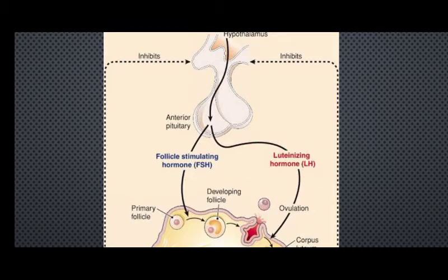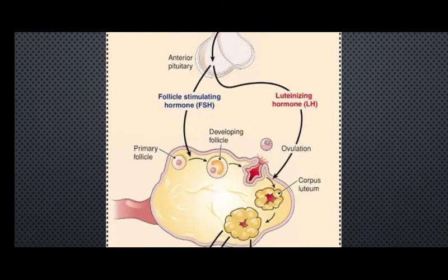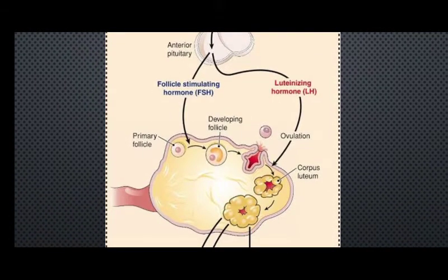So in females, whenever we see these two hormones, they have two different purposes. The FSH is responsible for the proliferation of the follicle, from the primary follicle into the fully developing follicle, and finally it leads to the release of the secondary oocyte from this Graafian follicle. And the moment this happens, there will be release of luteinizing hormone, or the LH hormone, coming from the anterior pituitary again.